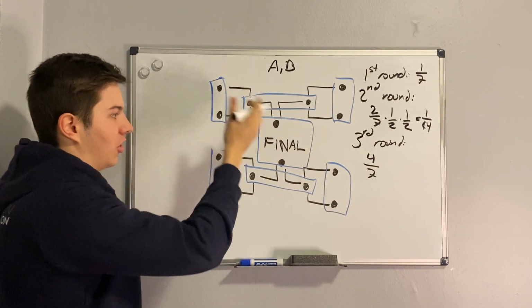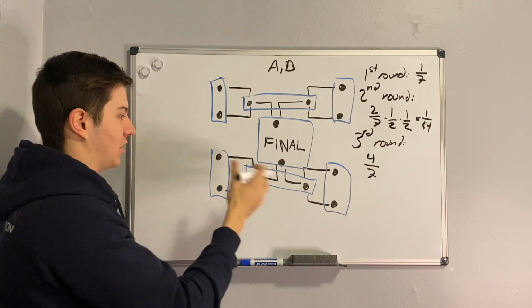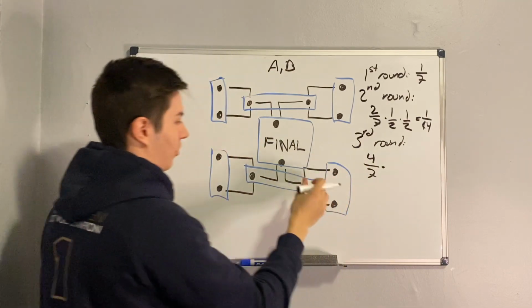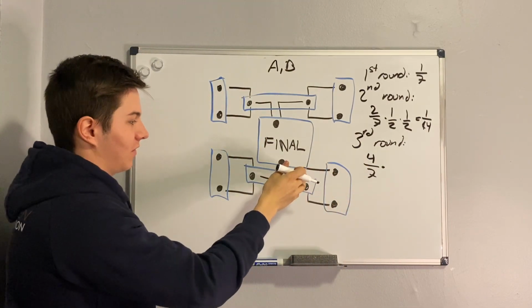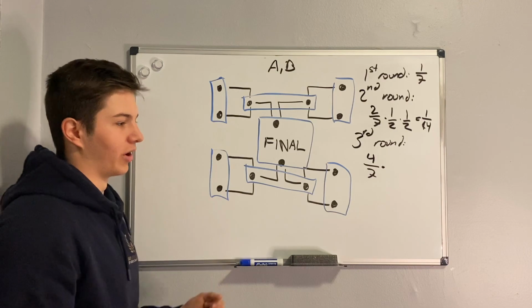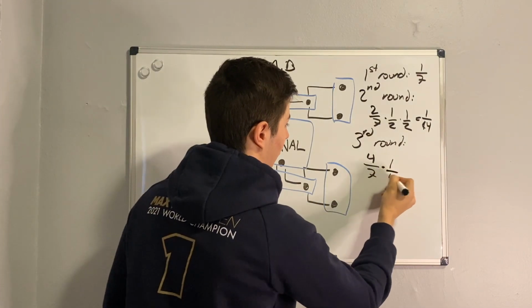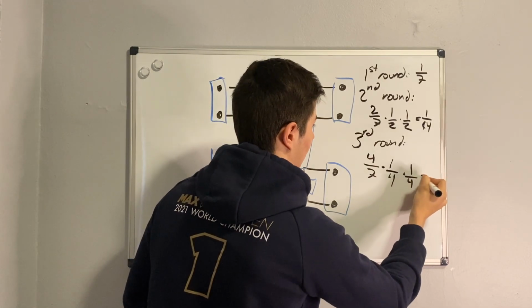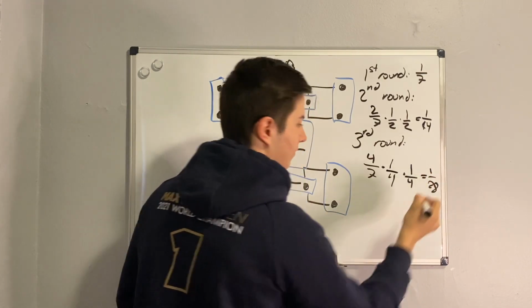Now we need A to win all their games and B to win all his games. The probability that B wins the first game is 1/2, and the second is also 1/2, so this is times 1/4, and the same for A, times 1/4. So this is 1/28.